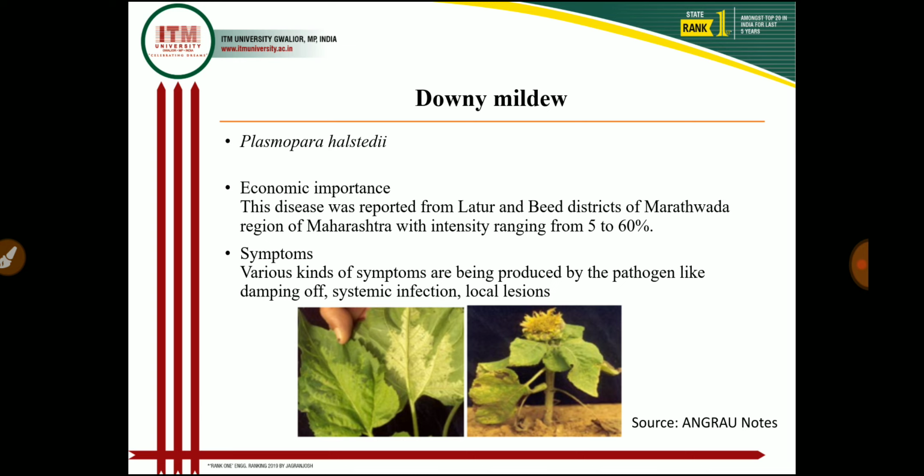In symptoms, a number of symptoms are produced by the pathogen, like damping off, systemic infection, local infection, basal rot or stem galls. These are the symptoms produced by the downy mildew pathogen. The most important downy mildew symptom is a downy growth on the lower surface of the leaf if the plant is infected by the downy mildew pathogen as a primary infection. If a severe infection is there, then the downy growth spreads and is also present on the stem as well as in the flower region. So in systemic infection, plants are severely stunted.